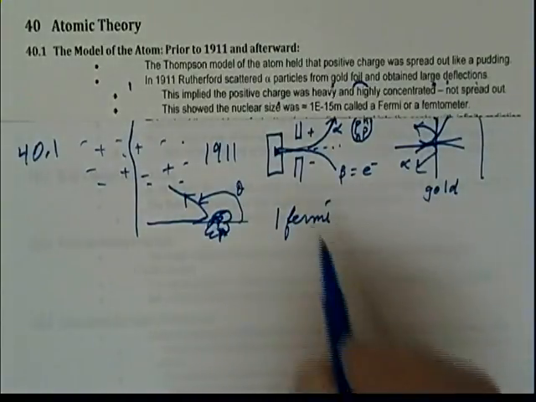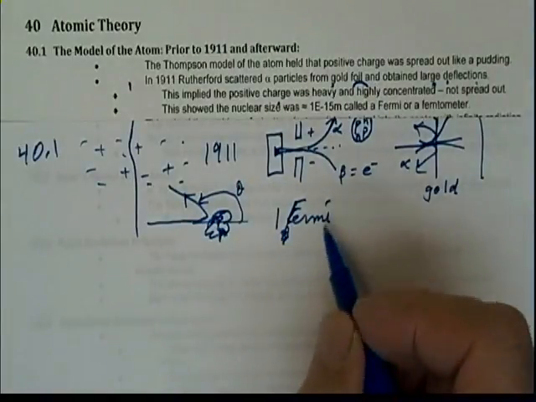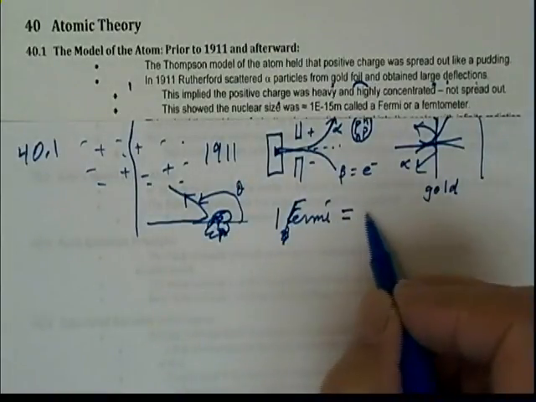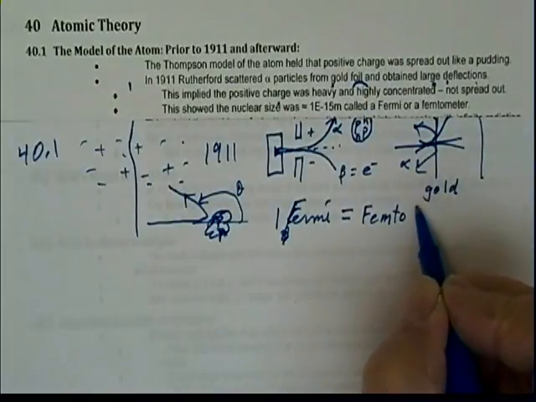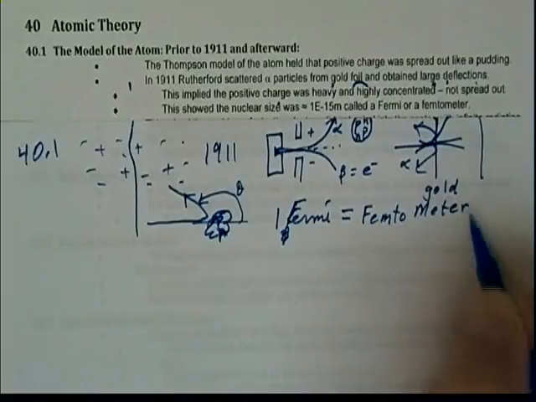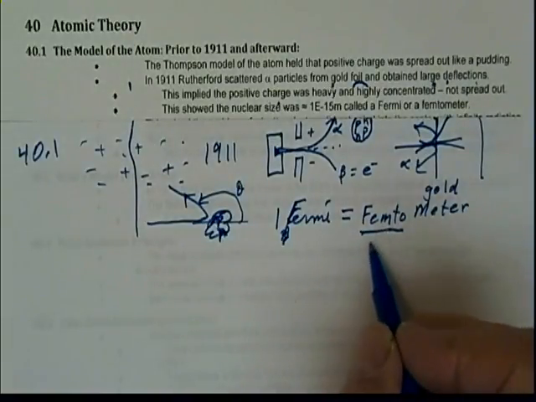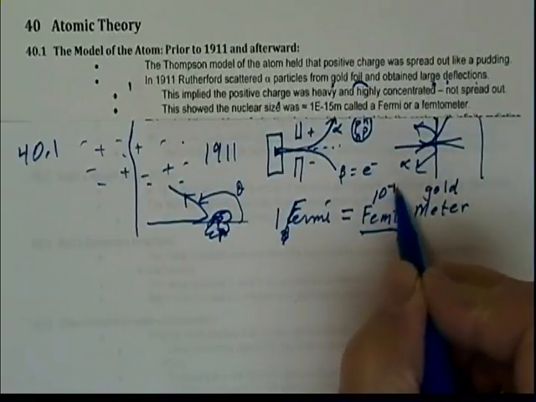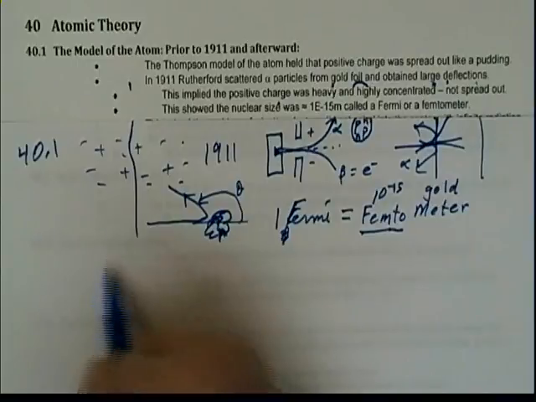1 Fermi, named after Enrico Fermi, so I should actually write that with a capital F, F-E-R-M-I. 1 Fermi is the same as a femtometer. A femtometer is a prefix in the metric system that means 10 to the minus 15th. So this is a size of 10 to the minus 15th meters.